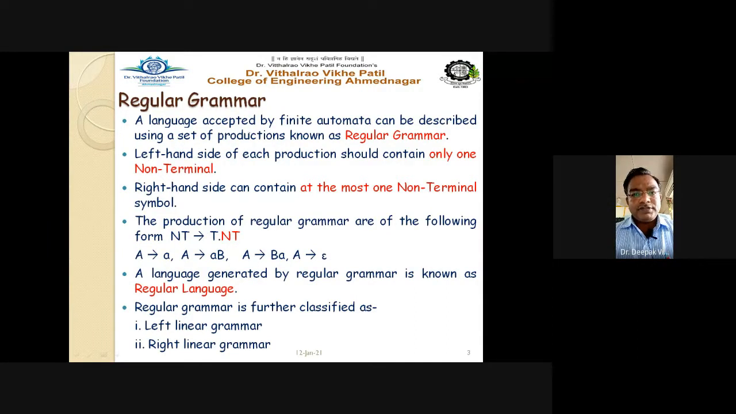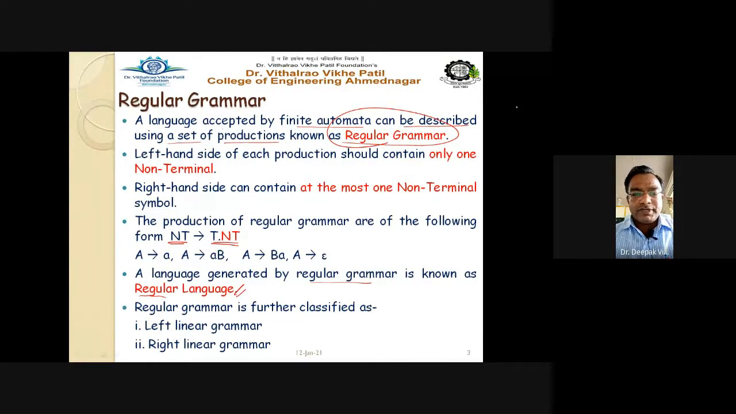Regular grammar. We are discussing the regular grammar, which is nothing but your type 3 grammar. The restriction imposed in this grammar is on the left hand side non-terminal, and on the right hand side terminal followed by non-terminal. The language generated by the regular grammar is known as the regular language. One important point is that the regular language, which is accepted by the finite automata, can be described by a set of production rules. It is called the regular grammar.